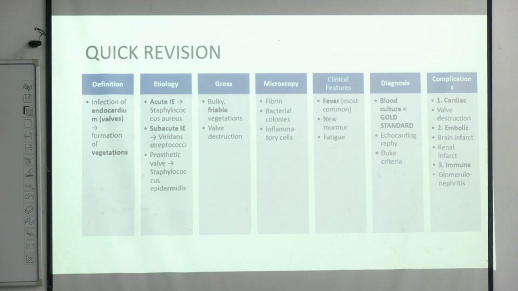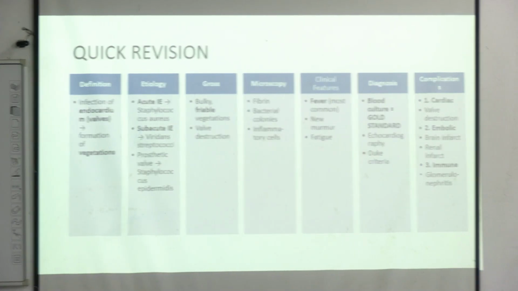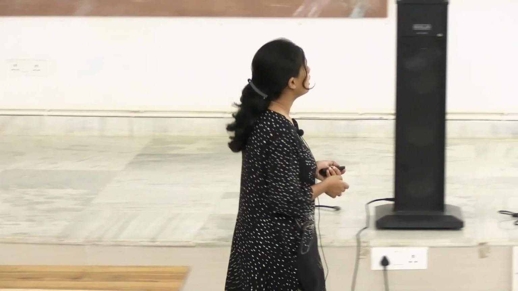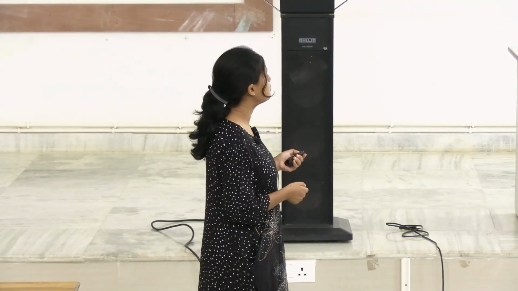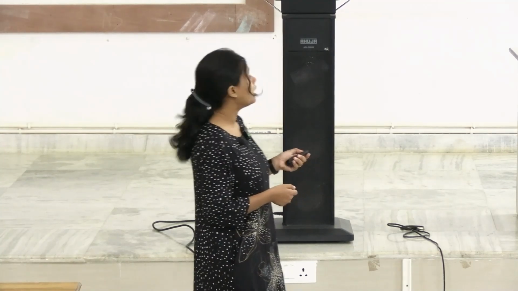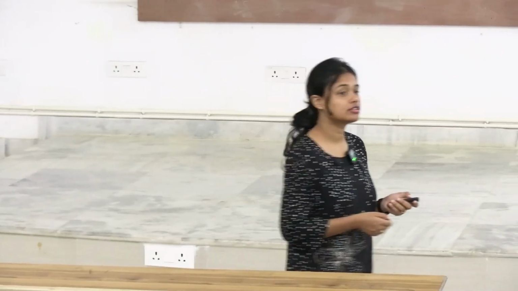So let's quickly revise. To define, these are infections of the endocardium or the valves which lead to formation of vegetations. The etiology for acute is Staphylococcus aureus, and for subacute it is Streptococcus viridans. For prosthetic valves, we will have Staphylococcus epidermidis. And in case of IV drug users, what kind of infection? IV drug users? Okay, Staphylococcus aureus only.